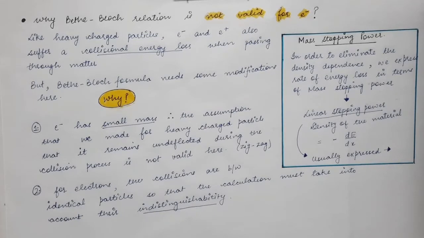But that is not valid for the case of electron or positron. Electron and positron are very light as compared to the heavy charged particles, so we cannot say that their path remains undeviated inside the absorbing medium. In other words, the path of the electron or positron is a bit zigzag.